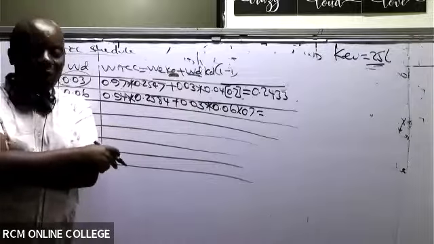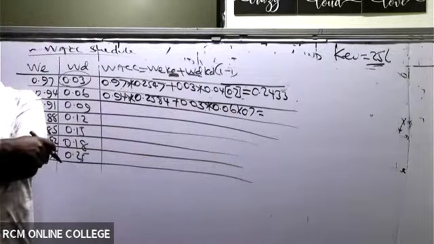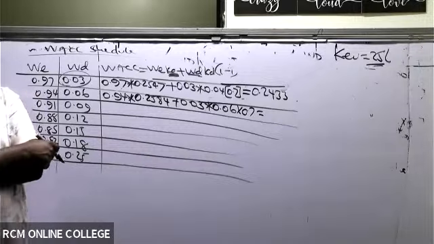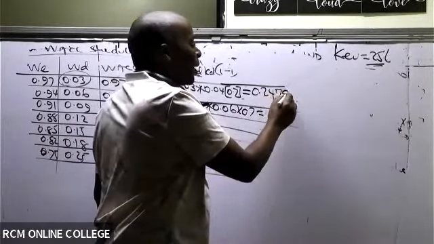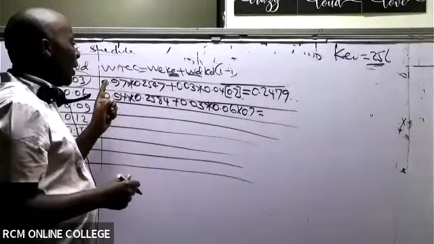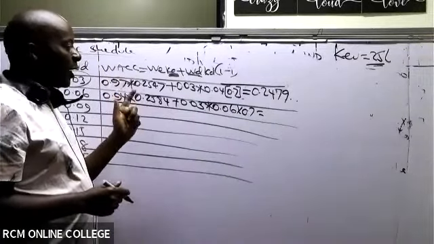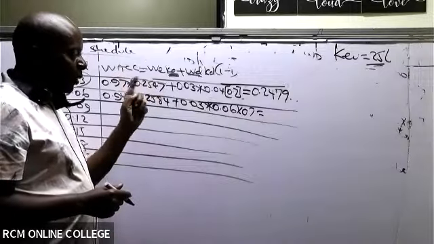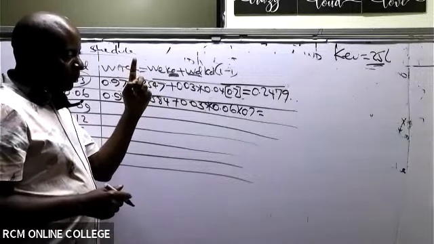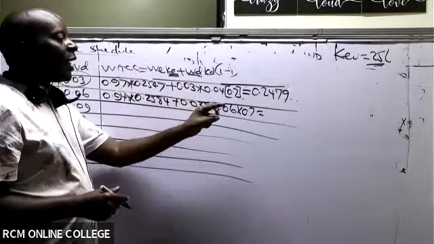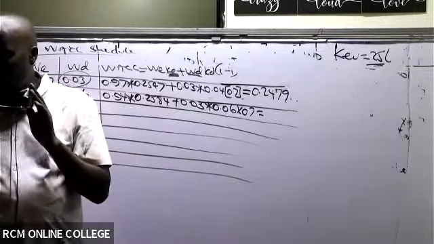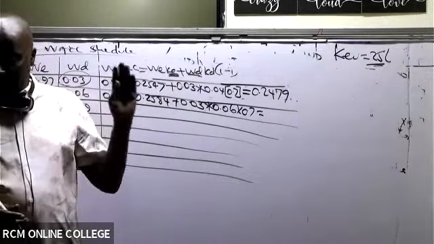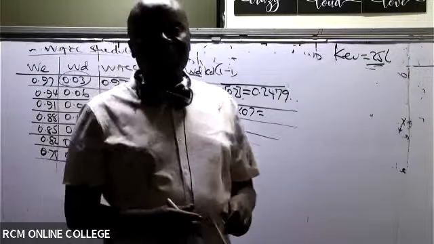So Marianne, are you able to confirm 0.24? Somebody has confirmed it's 0.2479. So Stanley, please, let's do this together. 0.97 times 0.2547 plus 0.03 times 0.04 times 0.7. We say equals at the end of everything. And then you tell us whether, Stanley, you're getting the same answers as we have now.